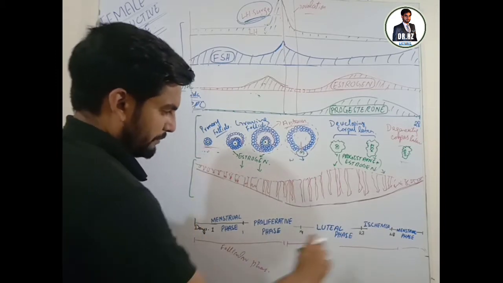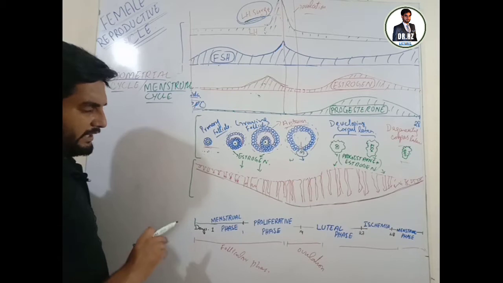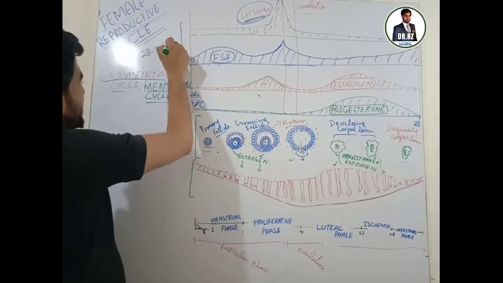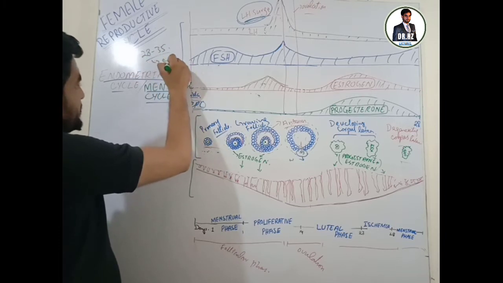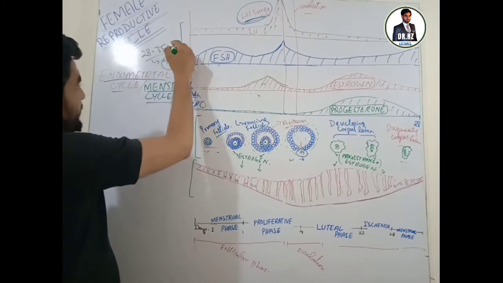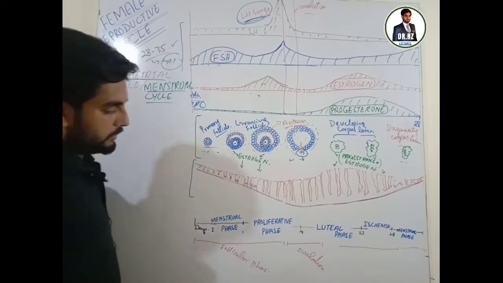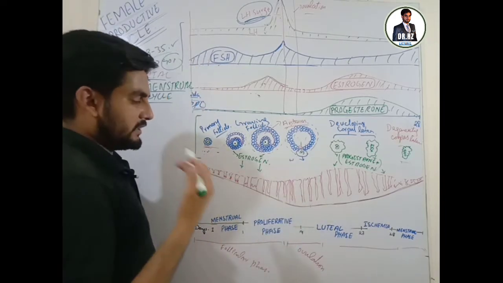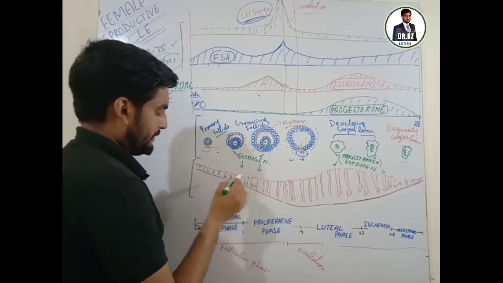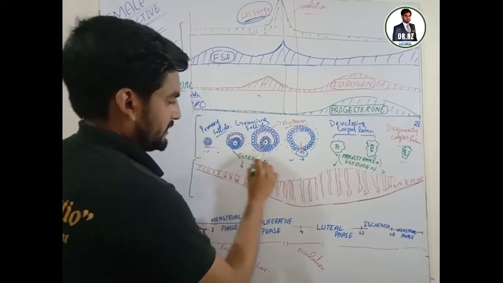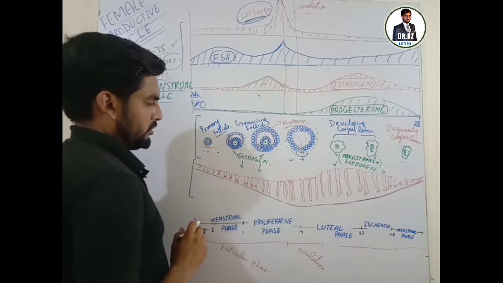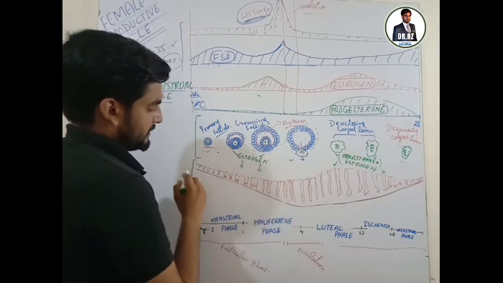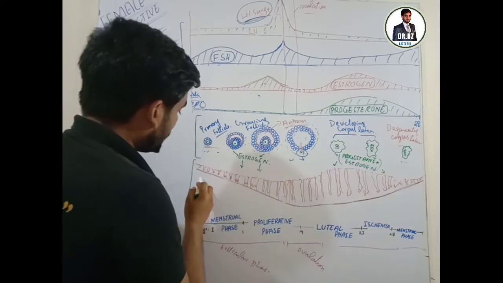During this whole period of 28 to 35 days in 90% of women, this is the time period. During this whole cycle, there are different changes in the endometrium, along with the changes that occur in the ovarian follicles or in the ovary. This ovarian cycle is matching the endometrial cycle.